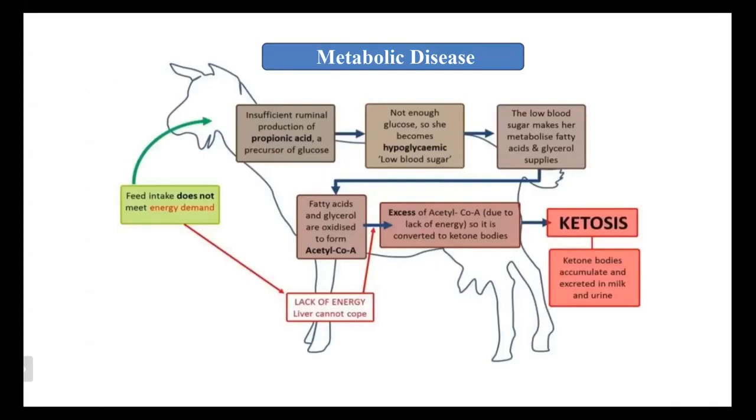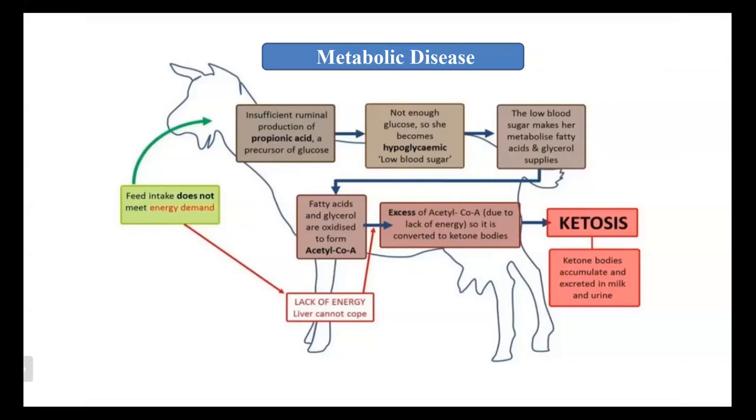If feed intake does not meet the energy demand, there will be insufficient production of propionic acid, which is a precursor of glucose. If propionic acid is insufficient, glucose will be insufficient. If glucose is insufficient, hypoglycemia will occur, meaning low blood sugar. If low blood sugar is there, the body will metabolize fatty acid and glycerol supplies.